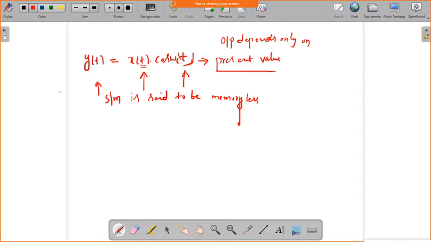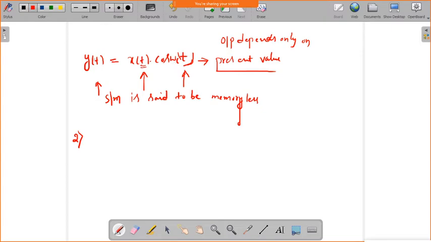Okay. Now coming to causal or non-causal. See here, is there any past values? No, sir. There are no past values, there are no future values. For a causal system, it has to depend on either present or past values, right?